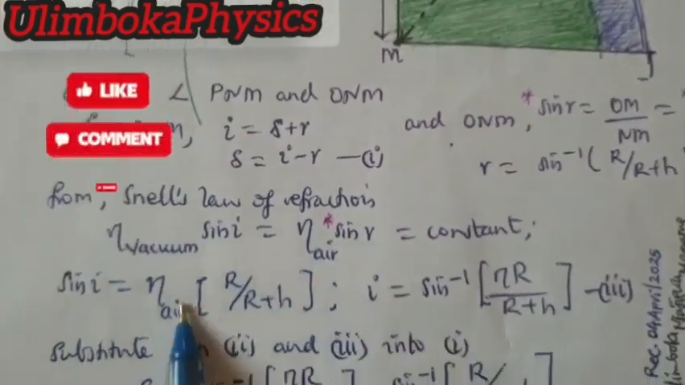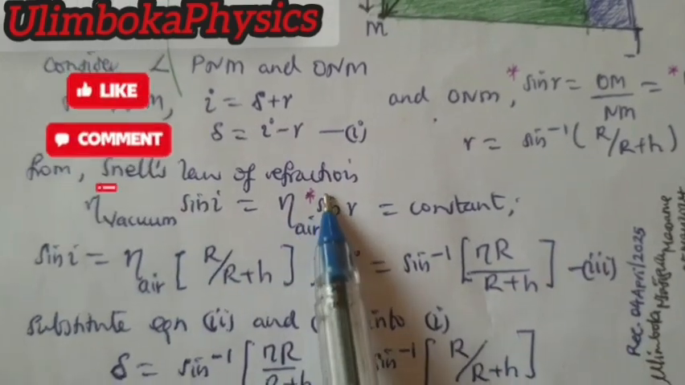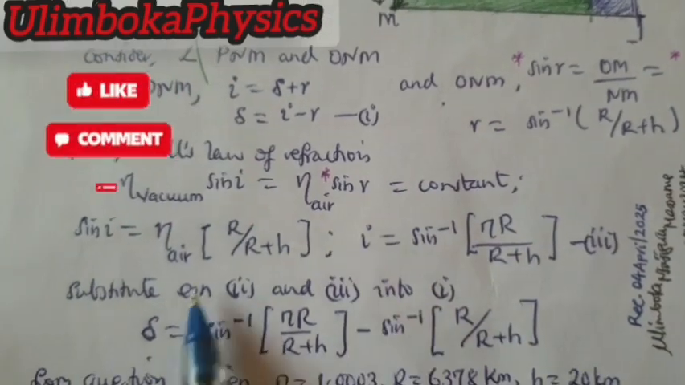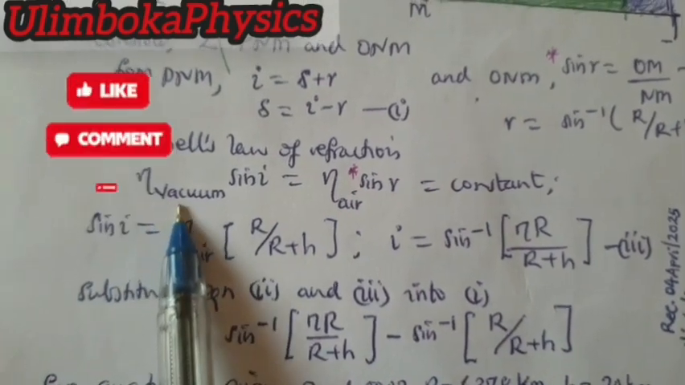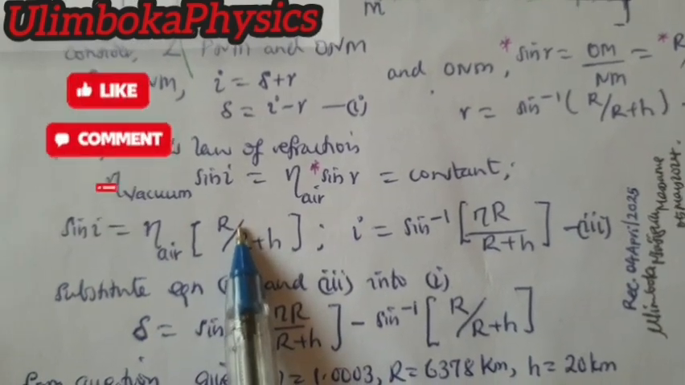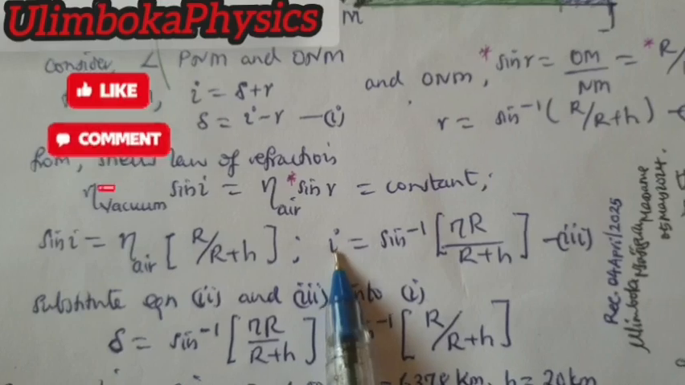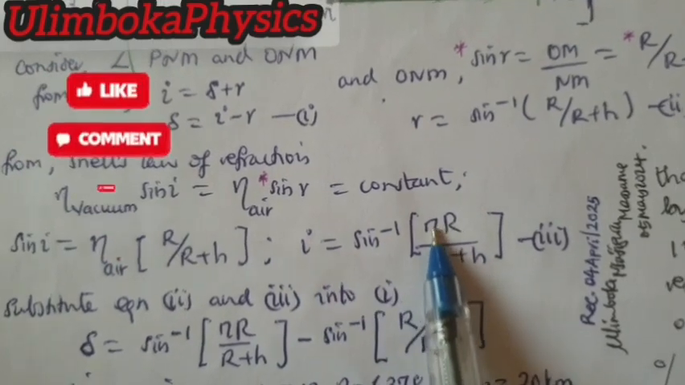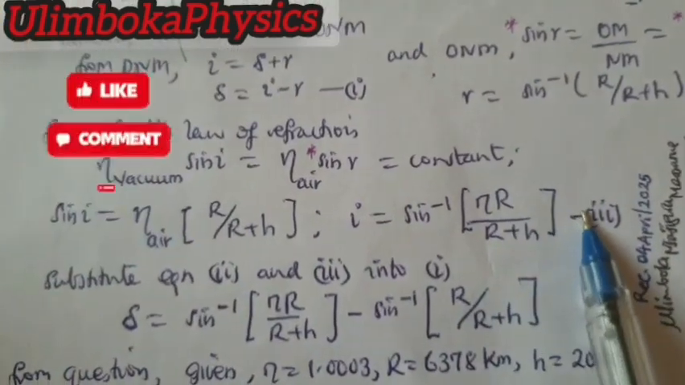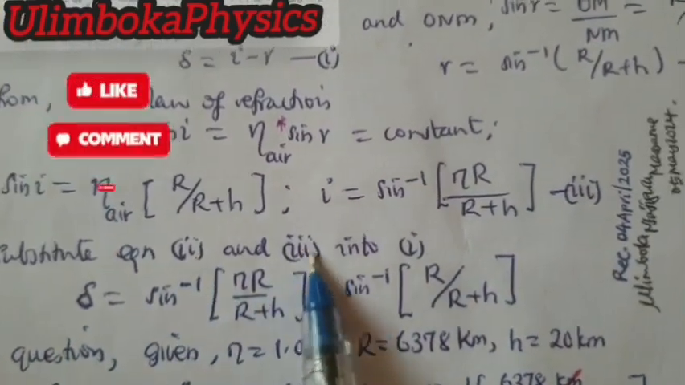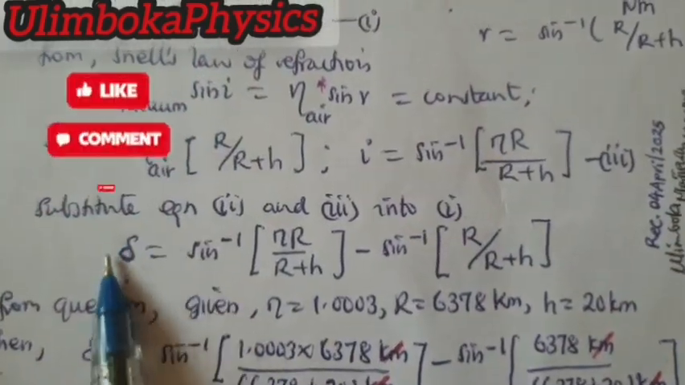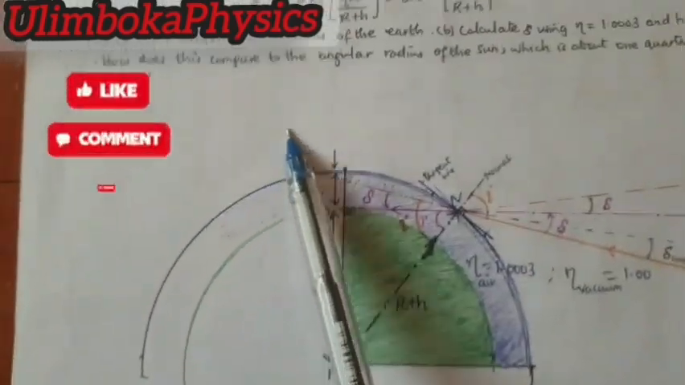From Snell's law of refraction, expressed as you can see here, we will substitute the sine r marked with the red star. The refractive index in vacuum is equal to 1, therefore sine of the incidence angle is equal to the refractive index of air times sine r. Substituting sine r, the incidence angle is equal to arcsin of the refractive index times the radius of the Earth divided by the radius of the Earth plus h, which is equation 3. Now substitute equation 2 and equation 3 into equation 1, and we get the expression you can see below. This is what we were asked to derive.